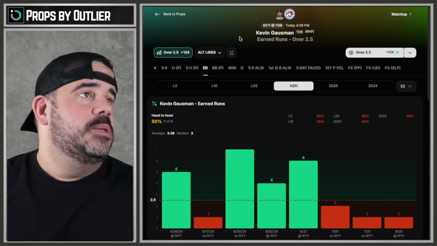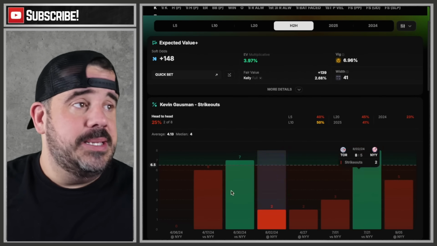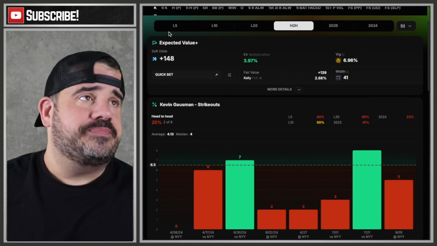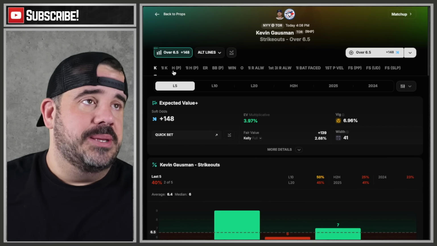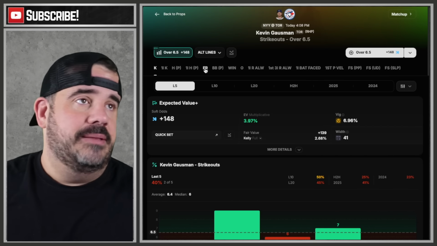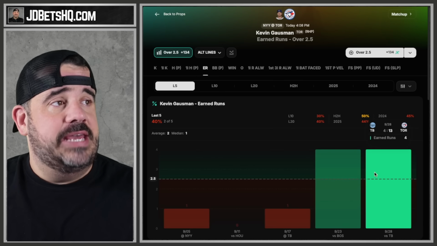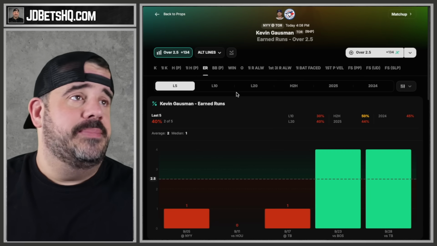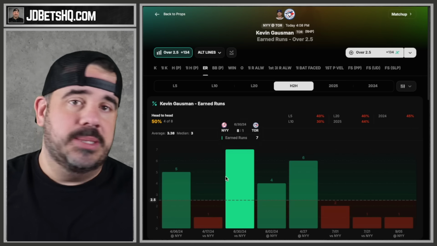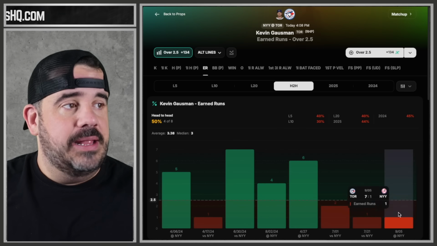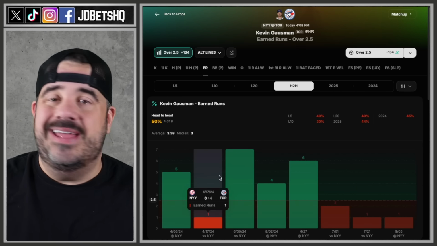So strikeouts first for Mr. Gausman. You can see that's how he has head-to-head versus the Yankees historically. Not the best. Last 10, last 5, don't love any of that. We're not taking strikeouts, sorry. Earned runs, you can see, last 5, he gave up 4 to both Boston and Tampa. At last 10, you see how he's done head-to-head versus the Yankees. He had that stretch where he was awful. But then the last 3 games, he figured it out easily. So 6, 7, 4, 5, it doesn't matter.